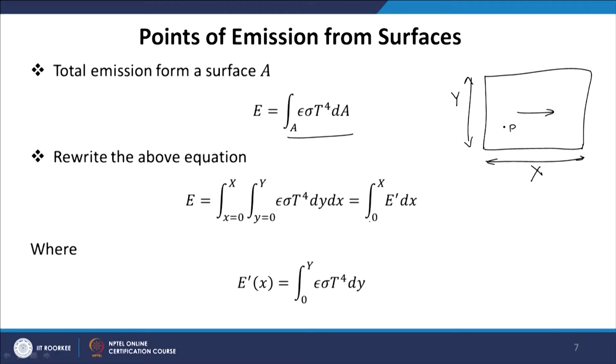Now, we define another quantity E prime, where E prime is basically the amount of energy emitted at all y's at a given x. So, E prime x is the total amount of energy emitted at a given x for all values of y.